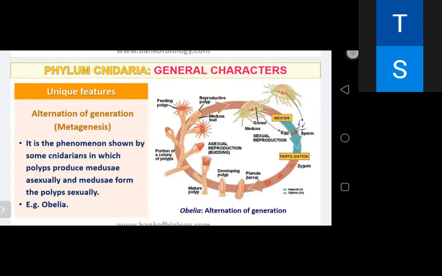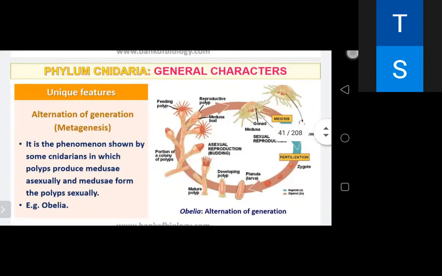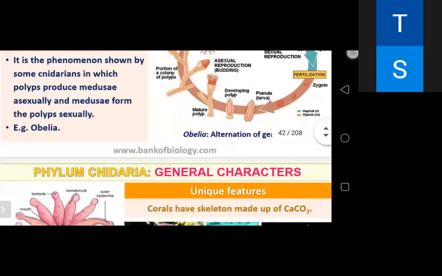It is a phenomenon shown by some cnidarians in which the polyp produces medusa asexually and medusa forms the polyp sexually. That is different from alternation of generation in plants. This is called metagenesis. The cnidarians complete their life cycle through two phases, that is asexually reproducing polyp phase and sexually reproducing medusa phase. The cnidarians which exist in both forms exhibit alternation of generation. That is called metagenesis. So for today, I think it is okay.